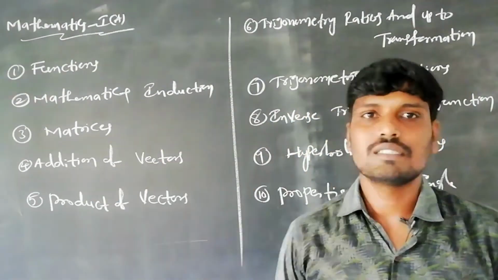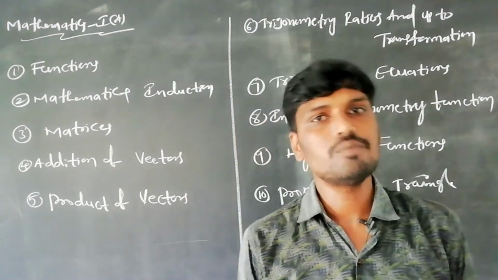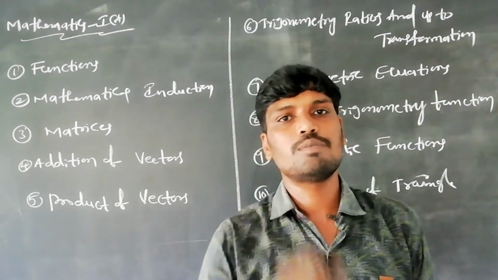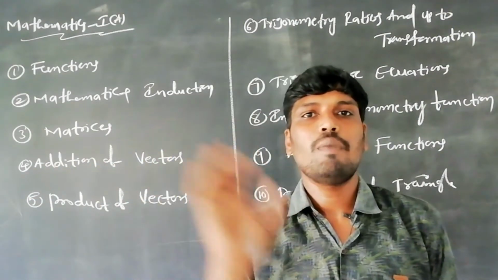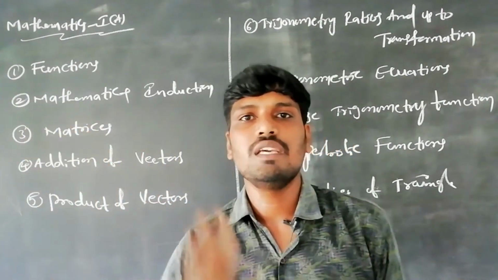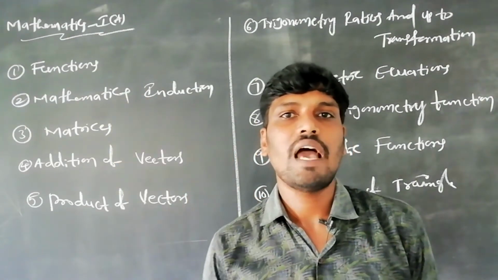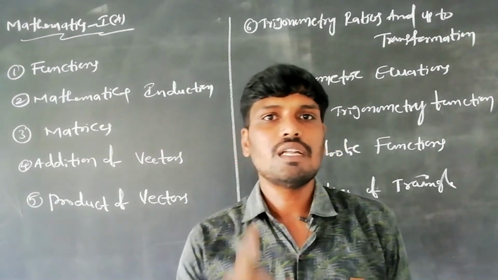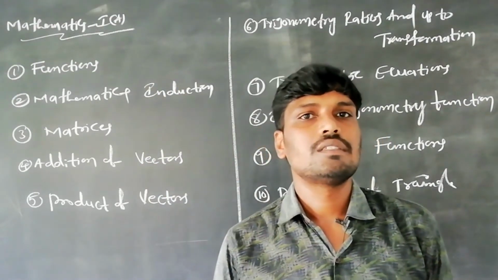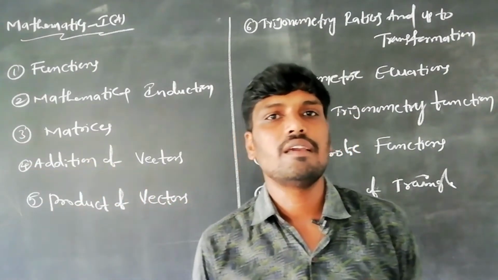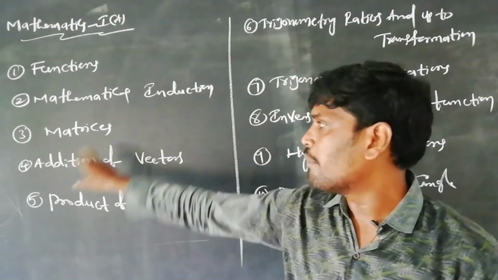Next chapter is matrices. In this chapter, at least 3 questions compulsorily come. This is a long chapter. It covers matrices, determinants, rank of a matrix, linear equations using Cramer's rule, the matrix inversion method and the Gauss-Jordan method. After that, trace of a matrix, skew symmetric and symmetric matrices, and some definitions of order and degree.